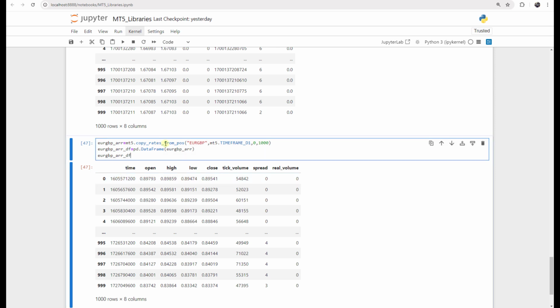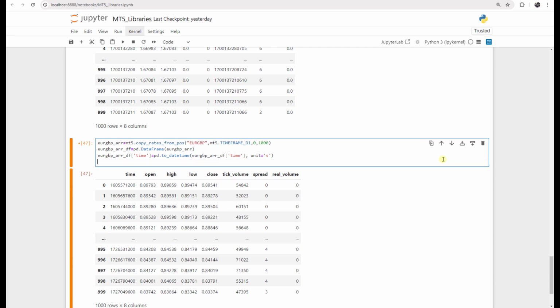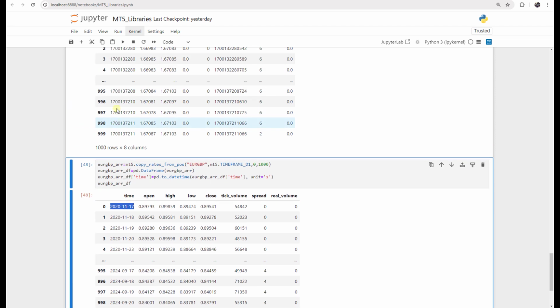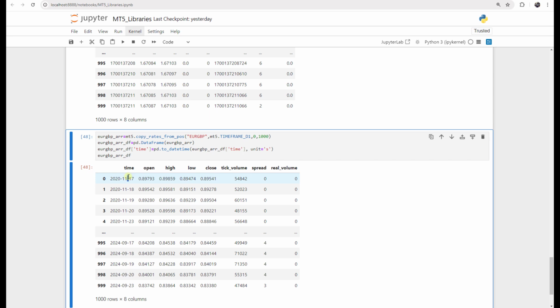Okay. To do so, I just delete this part and say, from this data frame, I want the time to be equal to pd.to_datetime. And what I want to change is the EURGBP data frame, the time column, and there is another property, it is unit, and the unit I want it to be s. Okay, and after that I again want to see my EURGBP data frame. If I press Shift and Enter, it runs and it changed the time format to normal time. Here it was actually an integer, but now it is a datetime object.